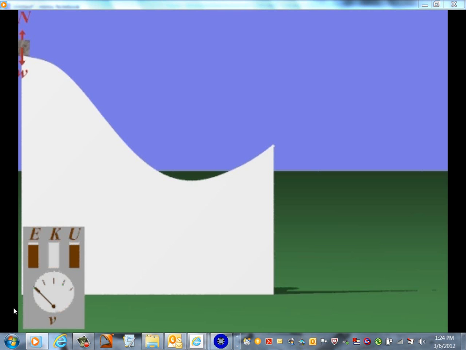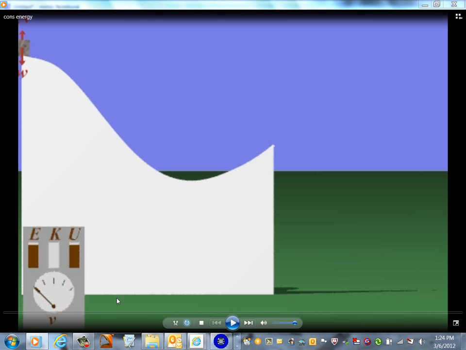It's all potential. As this thing goes down the ramp, you expect to see the potential energy meter do what? Go down while the kinetic increases, while the total energy does what? And that's the key. That total energy meter always stays constant. So as this thing goes rolling down the ramp and flying off, that total E, always the same. All that fluctuates is the kinetic and the potential. Even after it leaves the ramp, always the same total amount of energy.